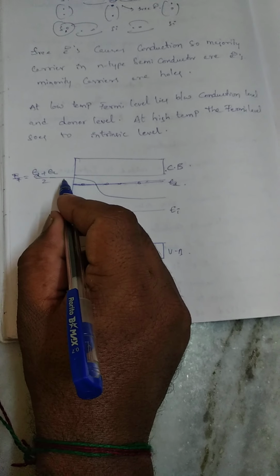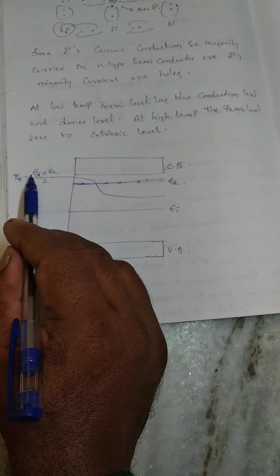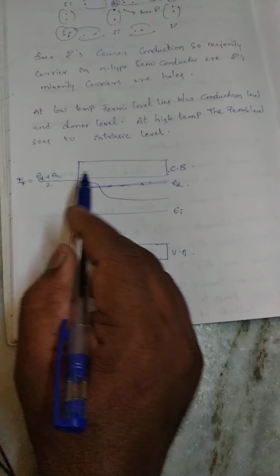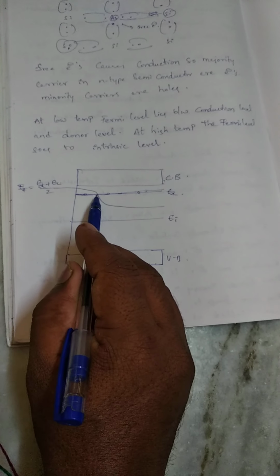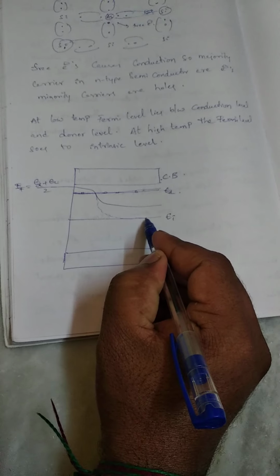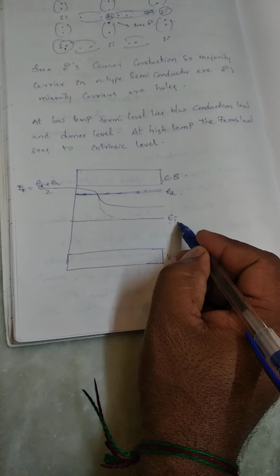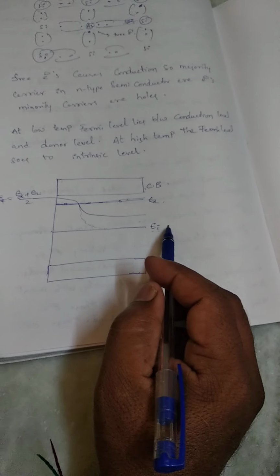At low temperature, EF lies between ED and EC. At high temperature, the Fermi level goes to the intrinsic level.